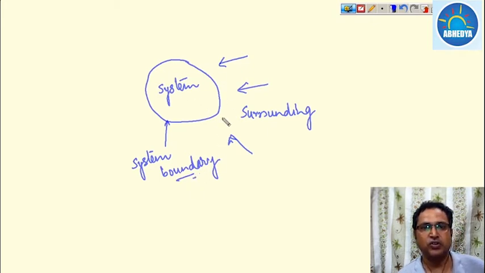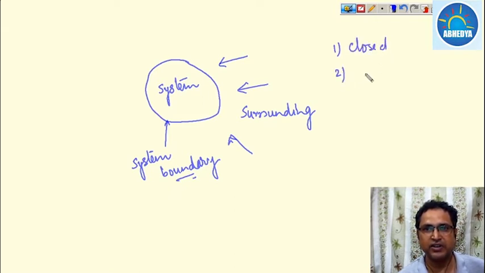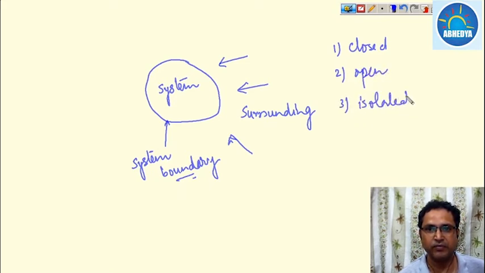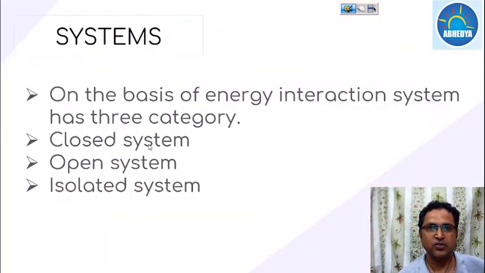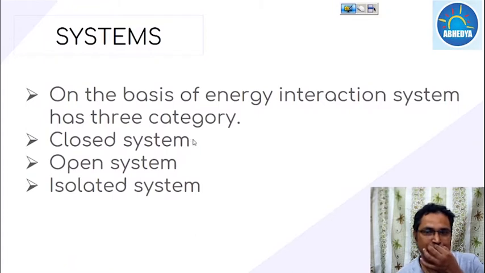So this is the system, and this system has been characterized into three: the closed system, the open system, and the isolated system. Now, what is a closed system? We have already said that there is always an energy interaction between the system and surrounding.